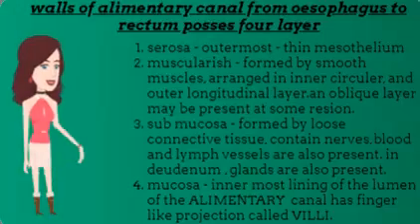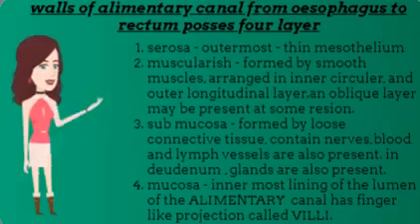The walls of the alimentary canal have 4 layers. 1. Serosa. It is the outermost layer and made up of thin mesothelium. 2. Muscularis. Formed by smooth muscles and arranged into an inner circular and an outer longitudinal layer, and an oblique layer may be present at some regions. 3. Submucosa. Formed by loose connective tissue and contains nerves, blood and lymph vessels.